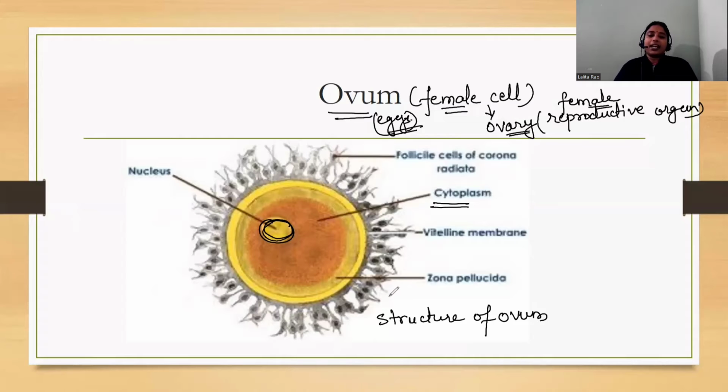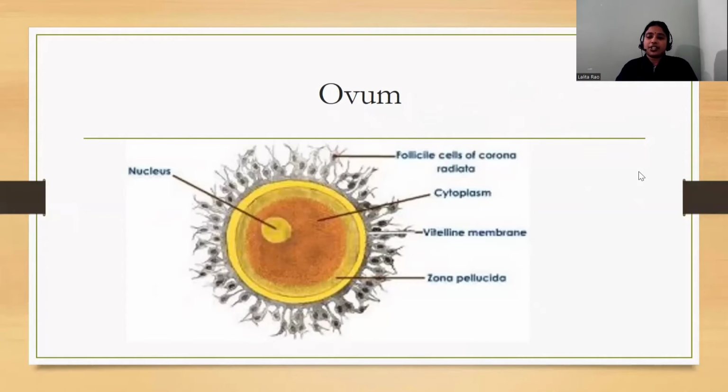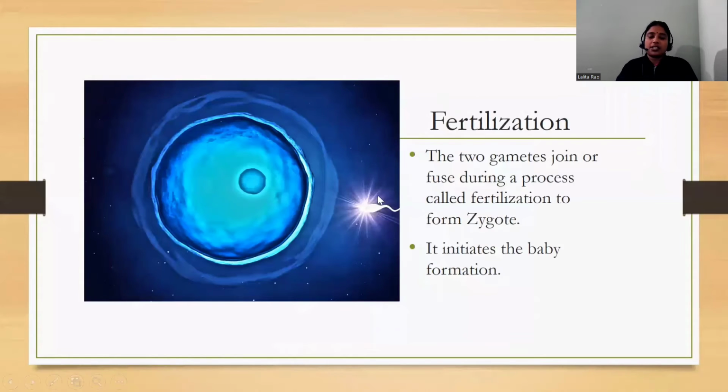Okay, and then what happens is when this ovum meets a sperm, then fertilization takes place. Now let us see how this fertilization takes place and how does it happen. What is fertilization? As you can see here in this image, this is the ovum, and this is the sperm.